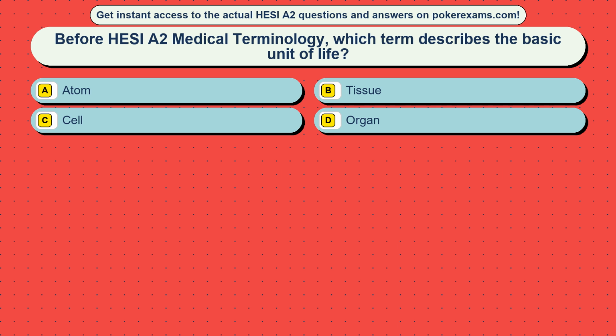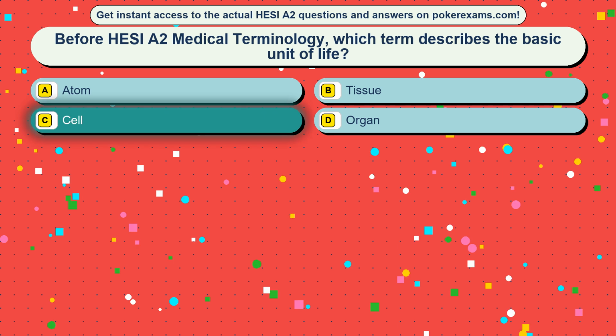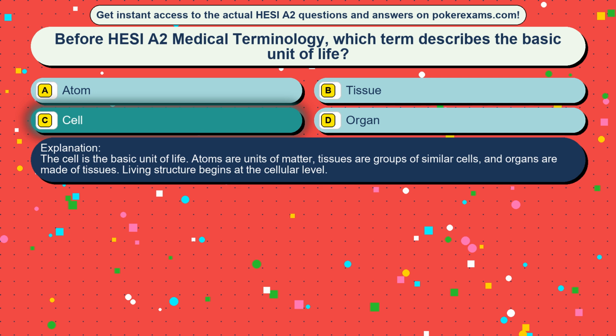Option D, organ. The correct answer is option C, cell. The cell is the basic unit of life. Atoms are units of matter, tissues are groups of similar cells, and organs are made of tissues. Living structure begins at the cellular level.